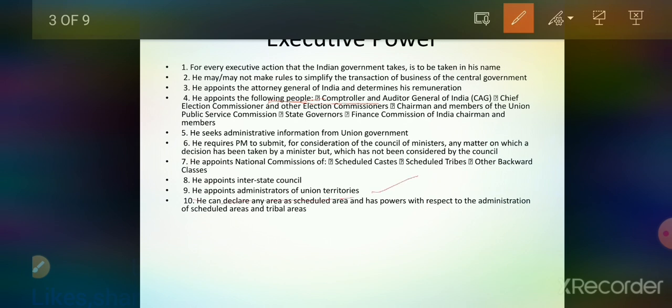Now, one of the most important points is point number 10, that he has the power to declare any area as a scheduled area and as a tribal area, in coordination with the administrators of those areas also. Okay, so this was the executive power.